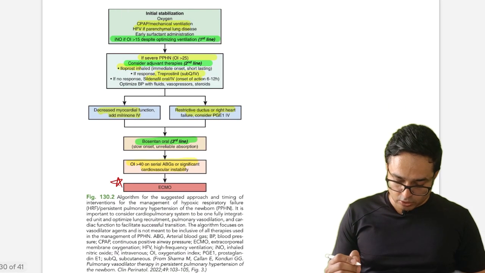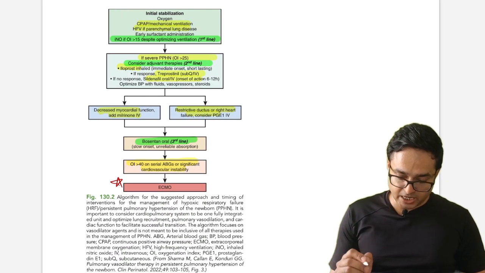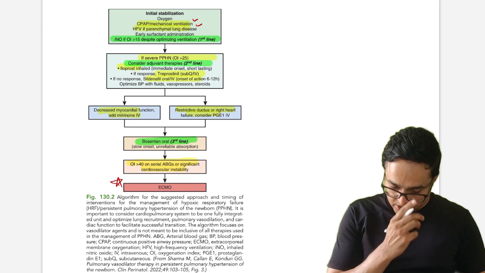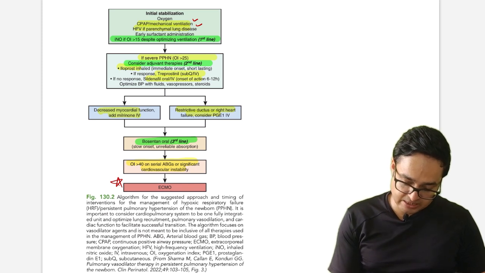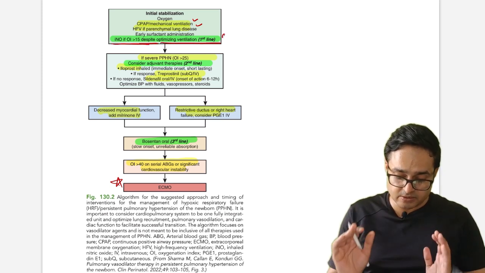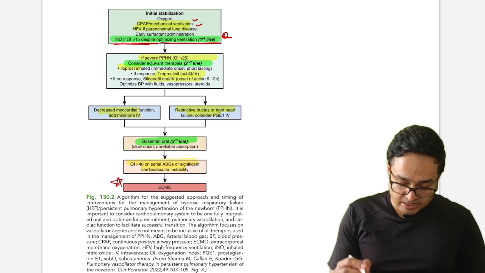Okay, so in management of PPHN, what you have to do, if CPAP, HFO, and early surfactant administration, what is the first line they will ask according to Nelson? INO, if oxygenation index is more than 15 despite optimum ventilation, so this is first line. Okay, what is the second line?